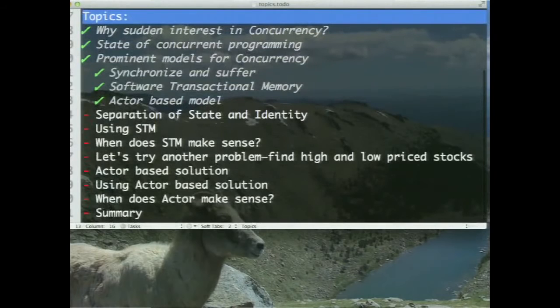So let's talk about what these two approaches are. Well, these two approaches are fundamentally different in the way they approach the problem. It's kind of interesting how they really approach this. Now, what is the real problem? The problem really is that we are dealing with shared mutability, isn't it? So if you really think about it, is mutability such a bad thing? Well, guess what? We've been programming in Java for a good 15 years, and mutability is the way of life in Java. We are used to it. So mutability cannot really be that evil, right?